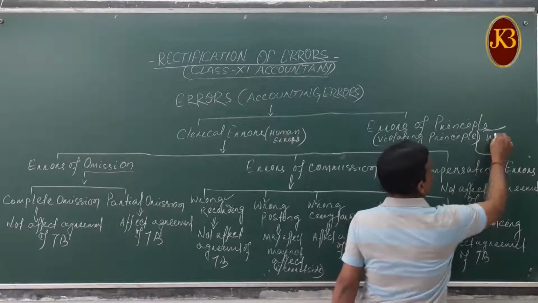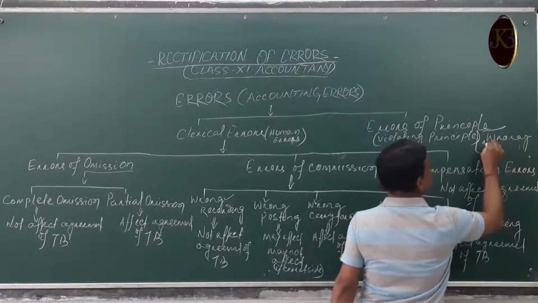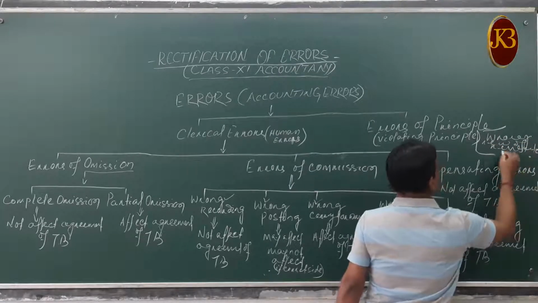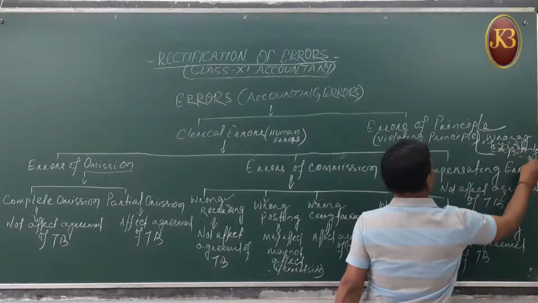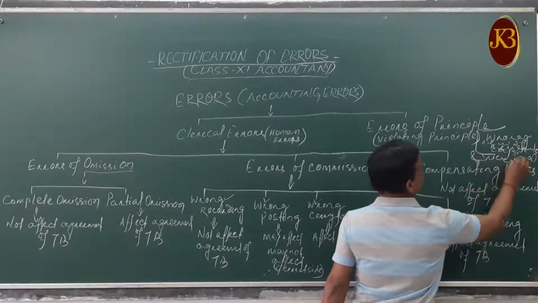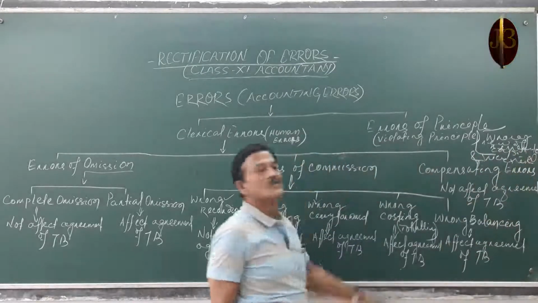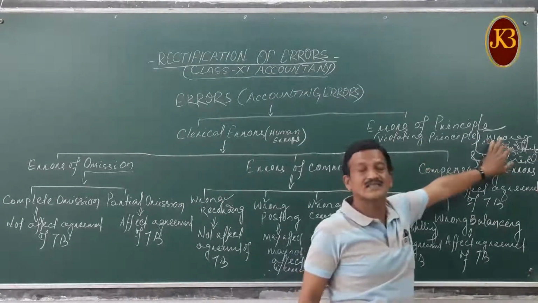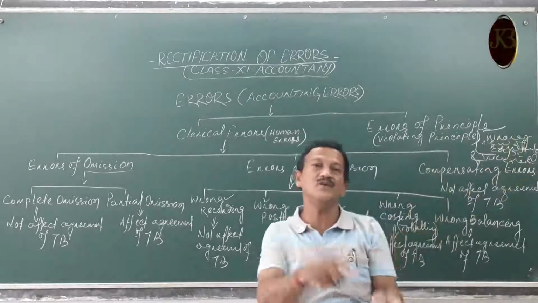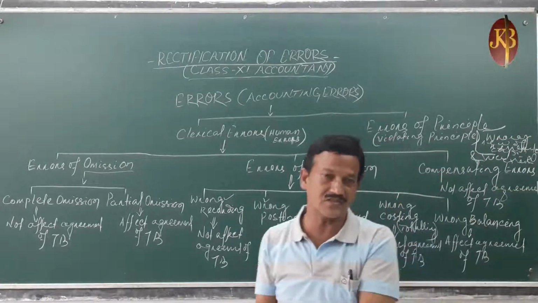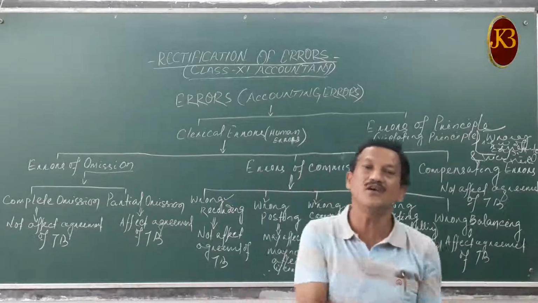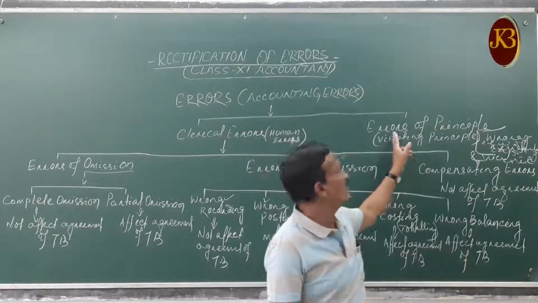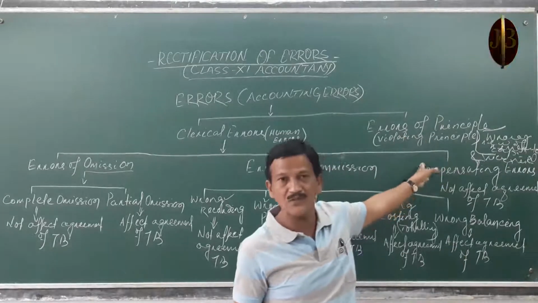One is wrong recording of revenue transactions as capital, and vice versa. That means while recording the transactions, we have made mistakes in the treatment of revenue transactions and capital transactions. A capital transaction is wrongly treated as a revenue transaction. That is called wrong application of the principle, wrong use of the accounting principles.